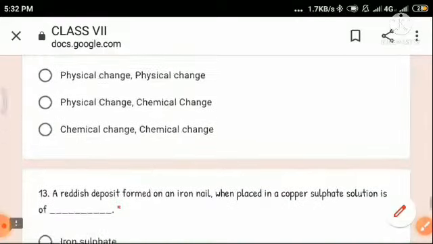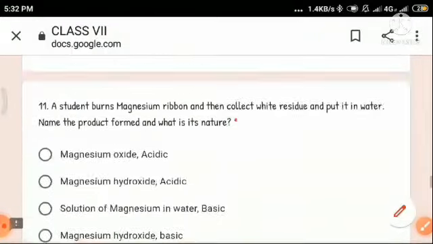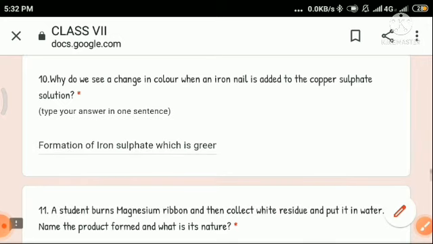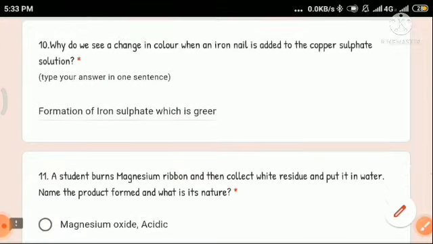Okay, so this answer again is very easy. You can simply write due to the formation of iron sulfate, which is green in color. Okay, and if you want to elaborate, if you want to write the answer in more details, then you can write that there will be a reaction between the iron present in the nail and the copper sulfate, and due to which iron sulfate will be formed, which is green in color.